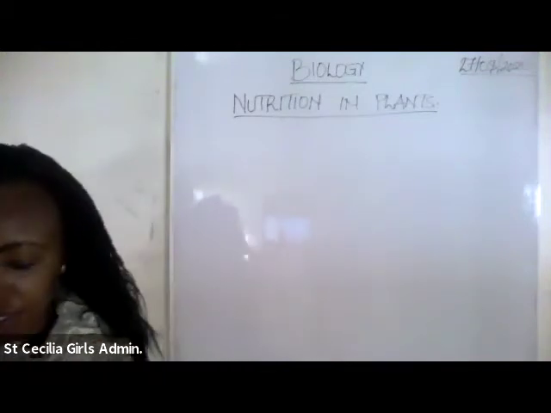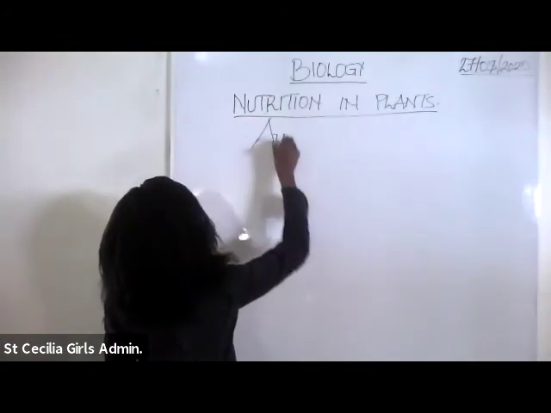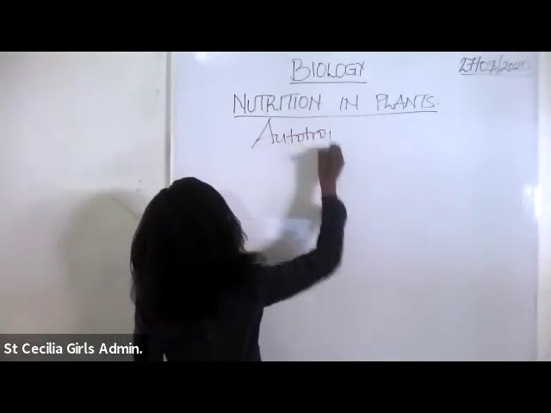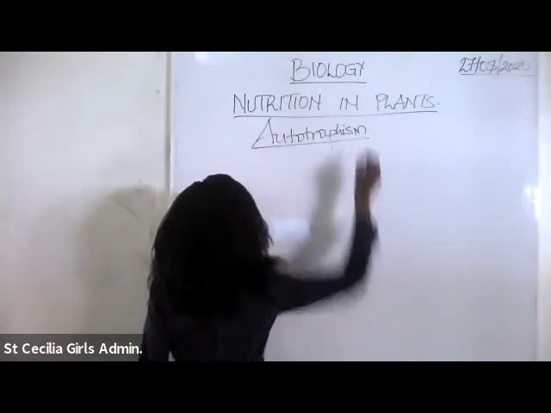So among the two modes of nutrition, we are going to start with autotrophism.